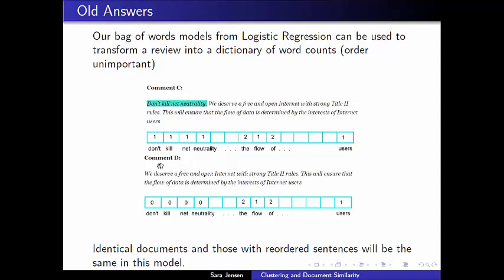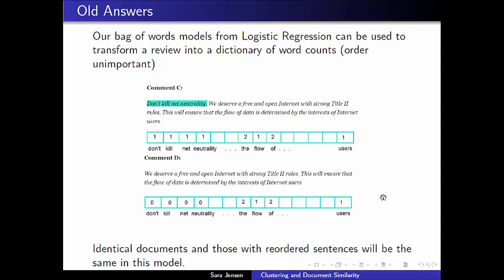If we were going through and doing the same thing for comment D, it doesn't have that first sentence, don't kill net neutrality. Those words don't appear in this comment at all, so we put zeros there, but we still have those words like the flow of that are occurring with those frequencies, and so we'll keep track of them. In this sense, we will catch examples like the second example that we showed, where the reviews and the comments were absolutely identical, but the order of the sentences has been changed.